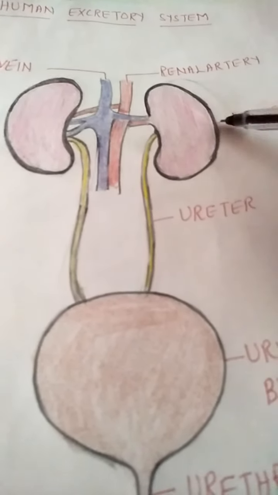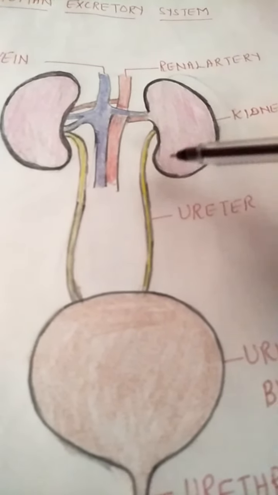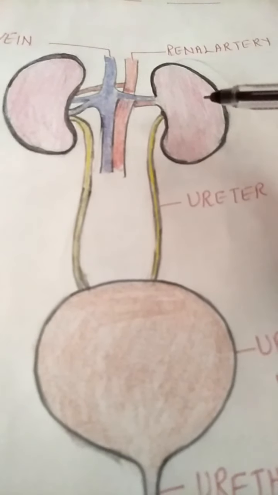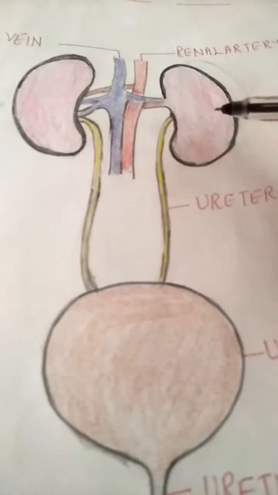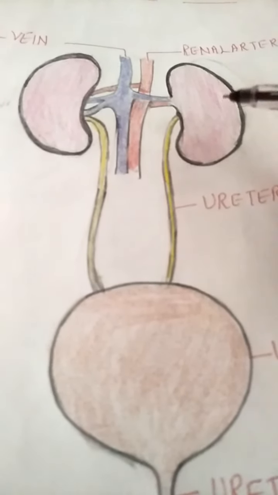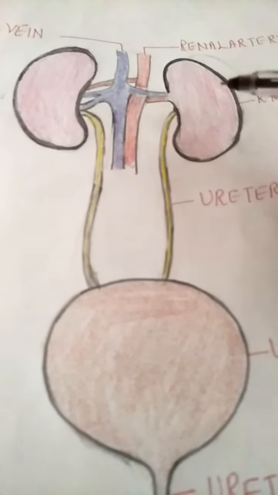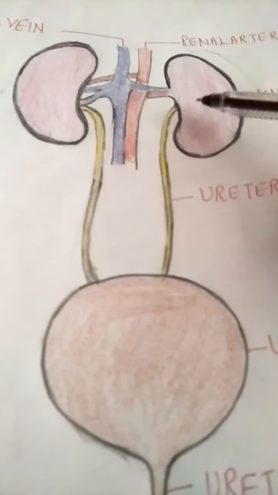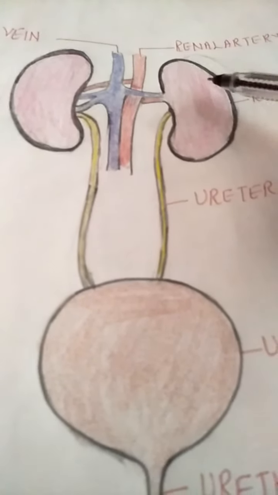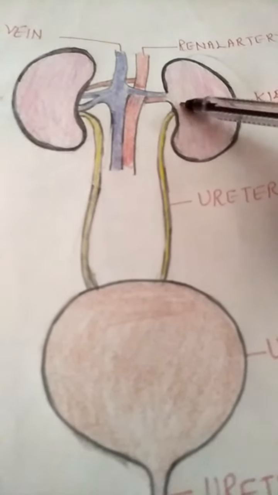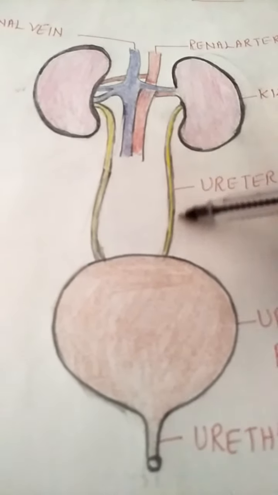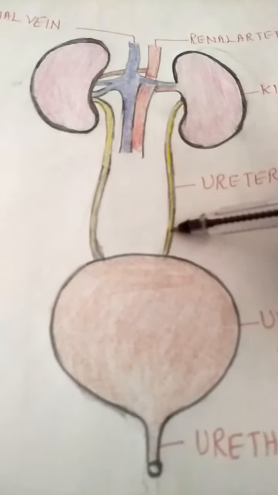Now, kidneys are made up of a large number of microscopic structures known as nephrons. Nephrons are the structural and functional unit of the kidney. They are also known as the filtering units of the kidney. Due to the nephrons, urine is formed and it leads to the urinary bladder with the help of the tube-like structures known as ureters.